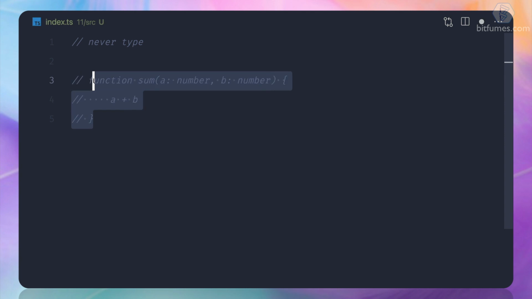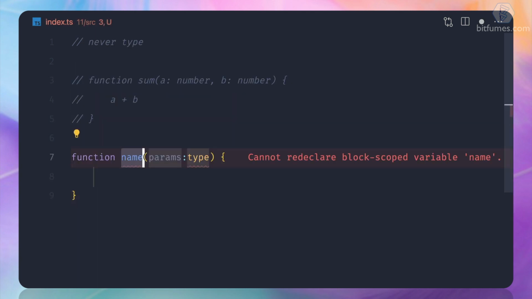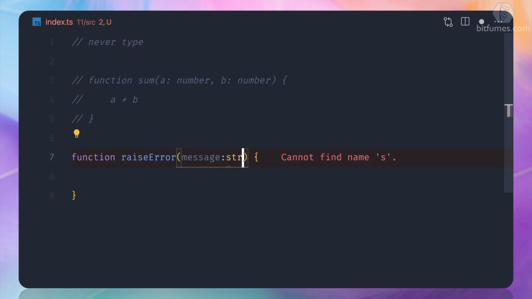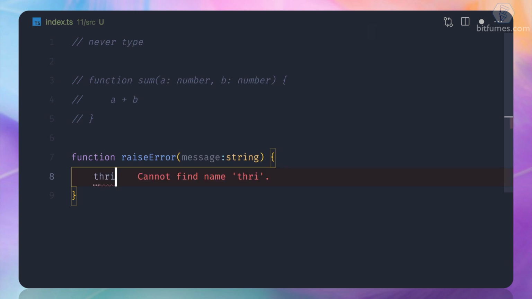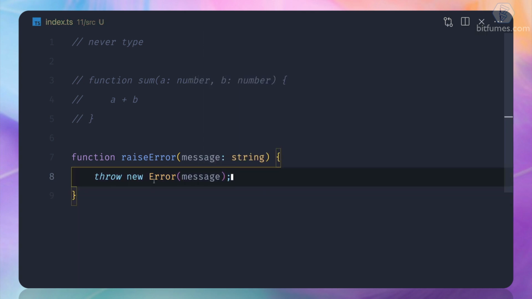But now let's see another function. I'm going to create another function, and this function I call raise error, and this is going to get the message, and the message is going to be a string, and then I say, hey, just throw an error and call it whatever message we pass here. Now, what should be the return type of this? Is it undefined, void, or what?